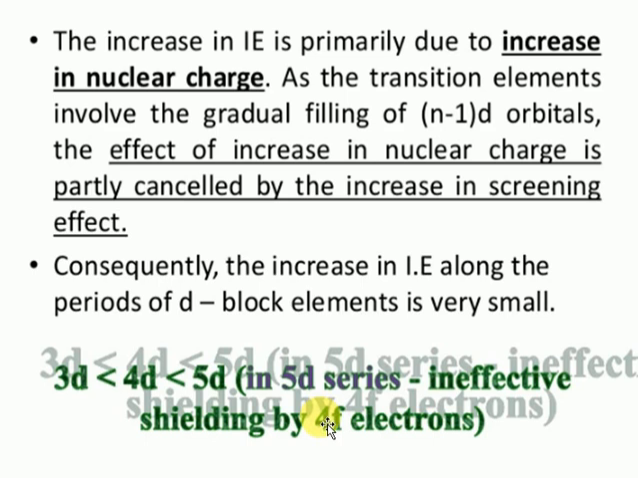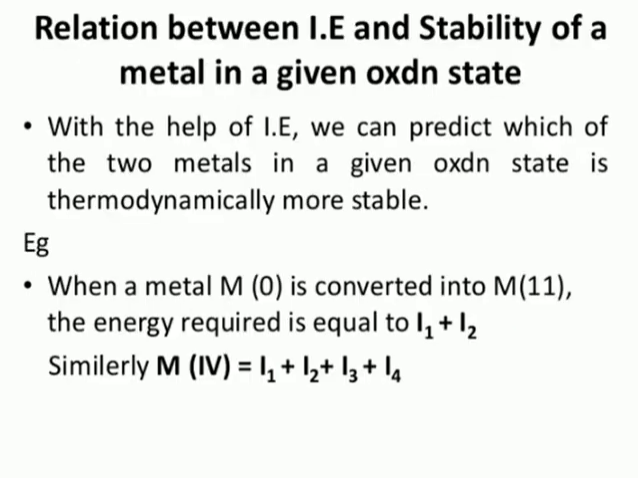Do you know where the screening effect is done? In the s orbital, more screening is possible when compared to the p orbital. The p orbital has more screening when compared to the d orbital. The d orbital has more screening compared to the f orbital. The f orbital has less screening, and less screening means more nuclear force of attraction, and more nuclear force of attraction means more ionization enthalpy. So this shows a very clear relation between the ionization enthalpy and the stability of the metal ion in the oxidation state.